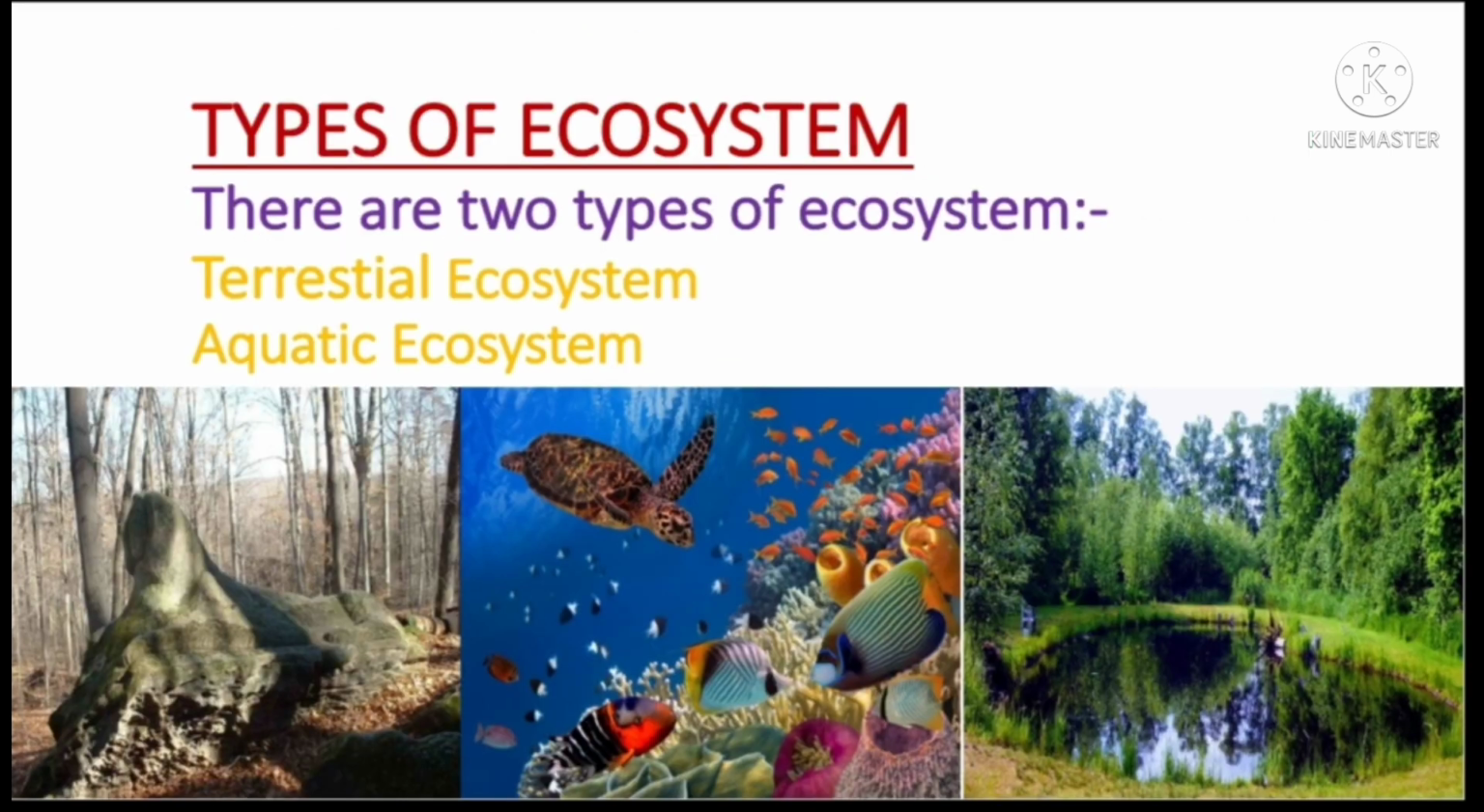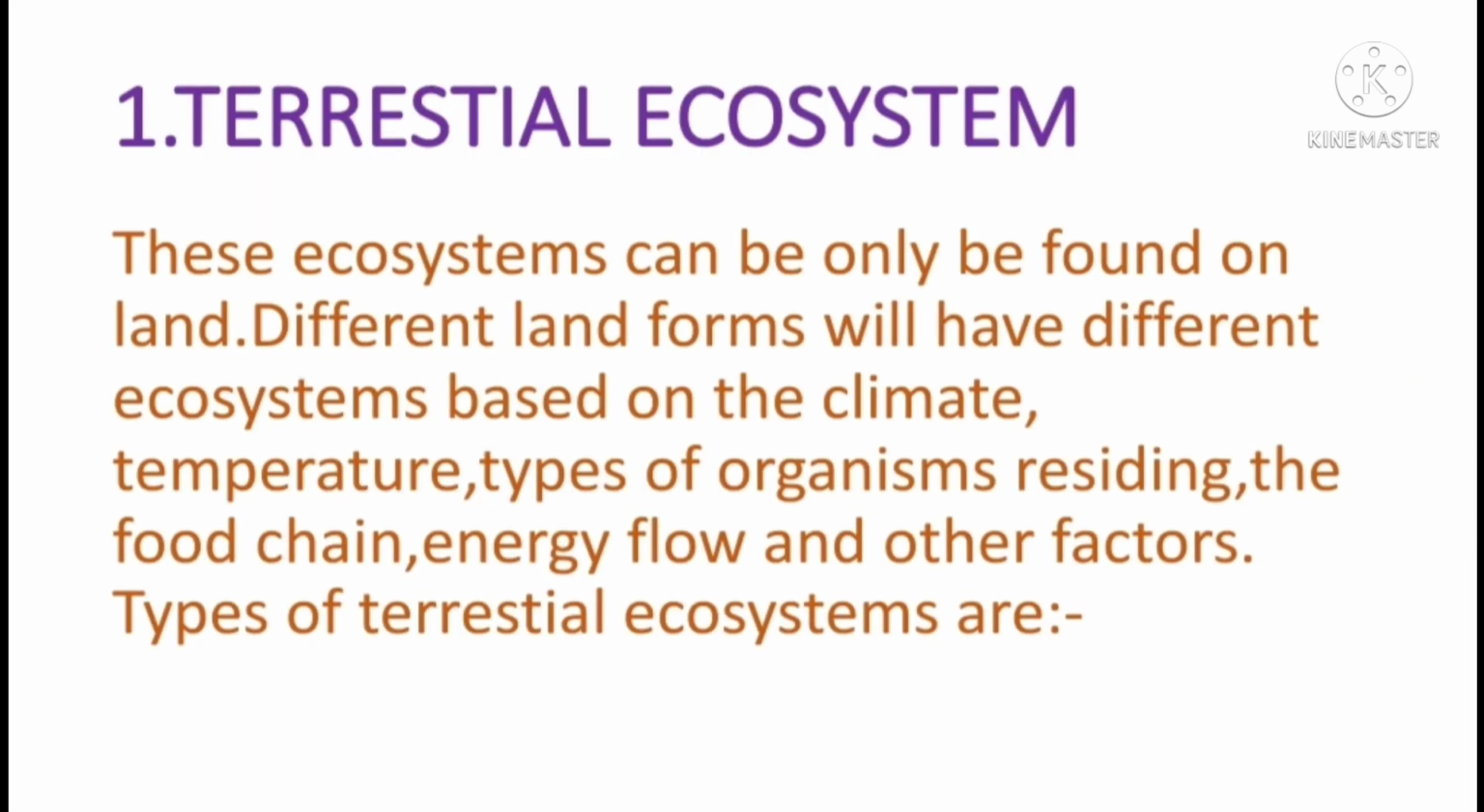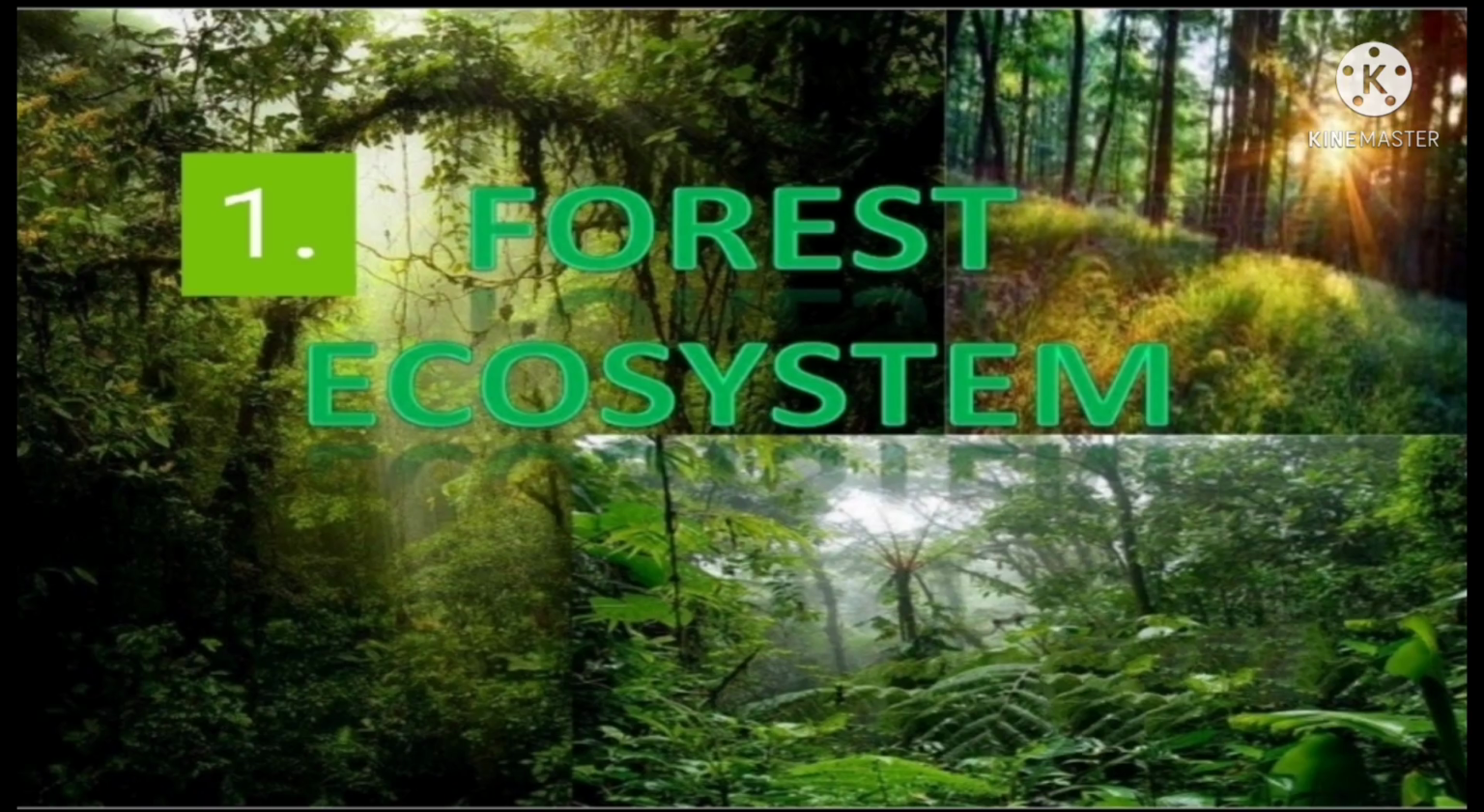Types of ecosystem. There are two types of ecosystem: terrestrial ecosystem and aquatic ecosystem. Terrestrial ecosystem. This ecosystem can only be found on land. Different landforms will have different ecosystems based on the climate, temperature, types of organisms residing, the food chain, energy flow, and other factors. Types of terrestrial ecosystem are: the first type of terrestrial ecosystem is forest ecosystem.